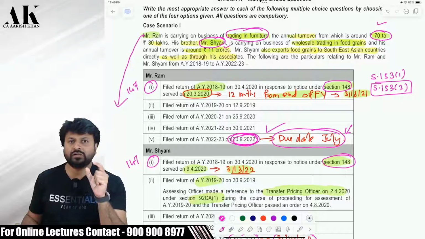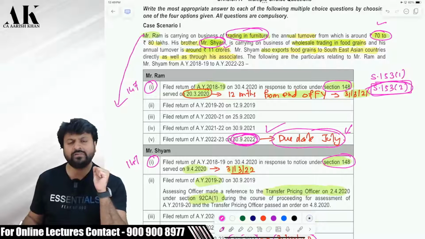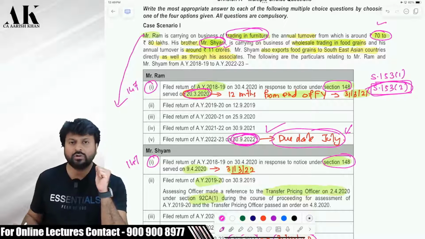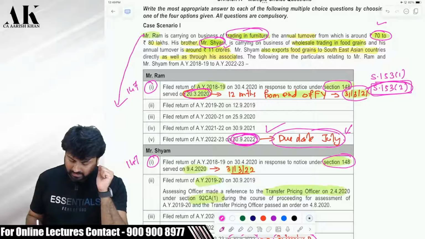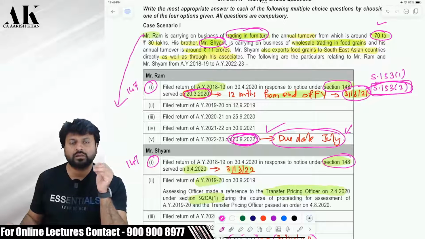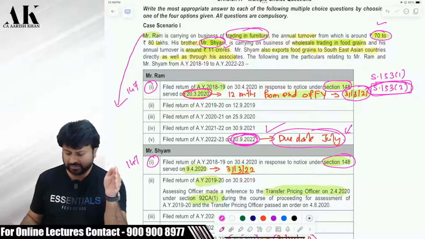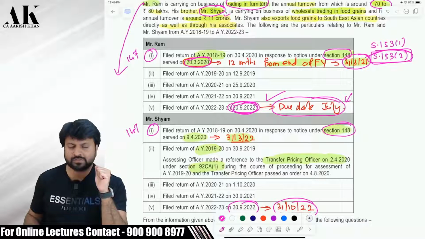So, in whichever year the notice is served to the assessee, from the end of that year, you will take 12 months. Sir, where is it written? It is written in section 153 subsection 2. So, in case of Mr. Ram, when is the notice served? The notice is served in March 2020. So, 12 months from the end of March 2020. It will come to 31st March 2021. 12 months from the end of March 2020 will come when? It will come to 31st March 2021. So, for Mr. Ram, the due date would be 31st March 2021.